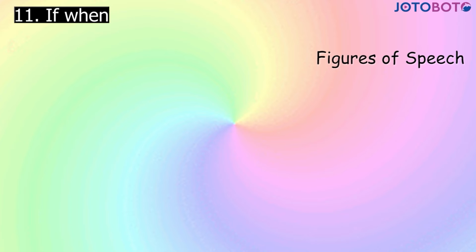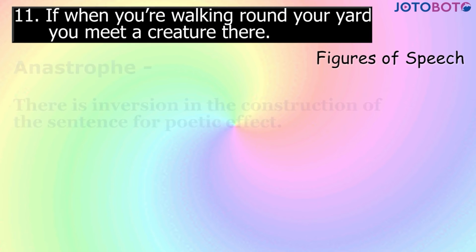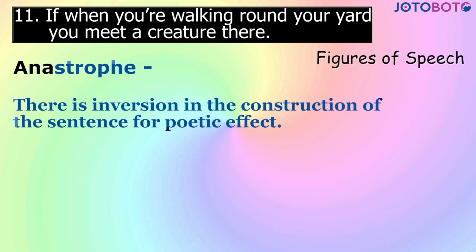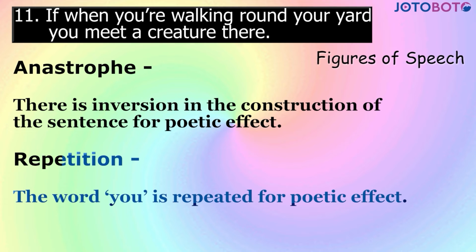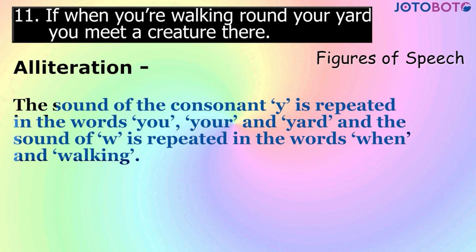Next, if when you are walking round your yard, you meet a creature there, the figures of speech are anastrophe. There is inversion in the construction of the sentence for poetic effect. Repetition. The word you is repeated for poetic effect. Alliteration. The sound of the consonant Y is repeated in the words you, your, and yard, and the sound of W is repeated in when and walking.